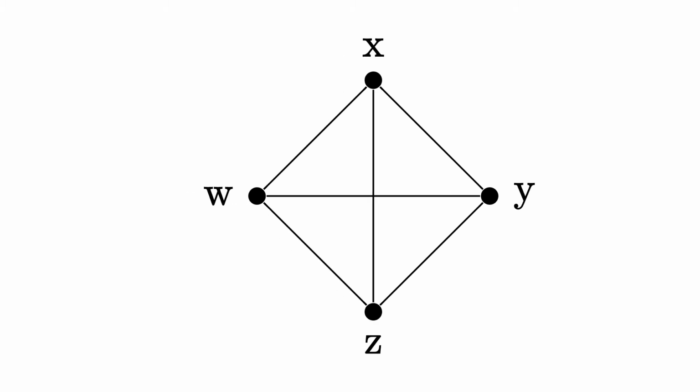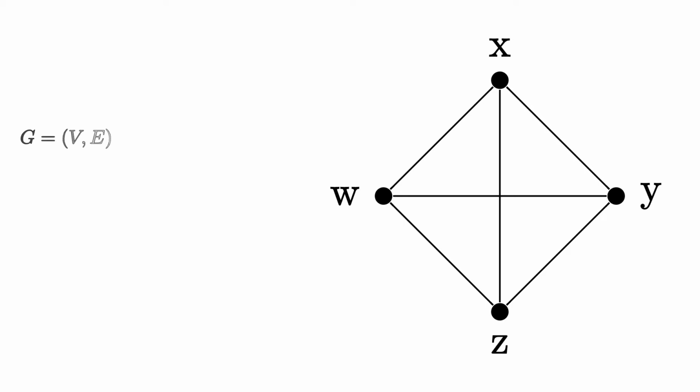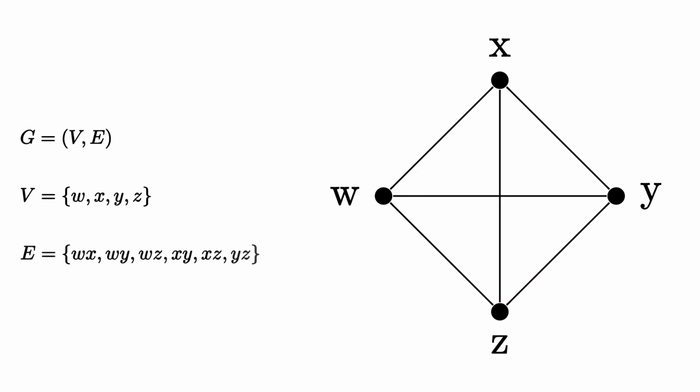We can define a graph as a pair consisting of a set of vertices and a set of edges. In this example, the vertices would be the points W, X, Y, and Z. The edges are the connections between our vertices. An edge is said to be incident with a vertex if that vertex is one of the endpoints of the edge. Note that in the case of a multigraph, or a graph with parallel edges, we need to change our definition of the edge set to an edge multiset, since simple sets don't allow for duplicate elements.